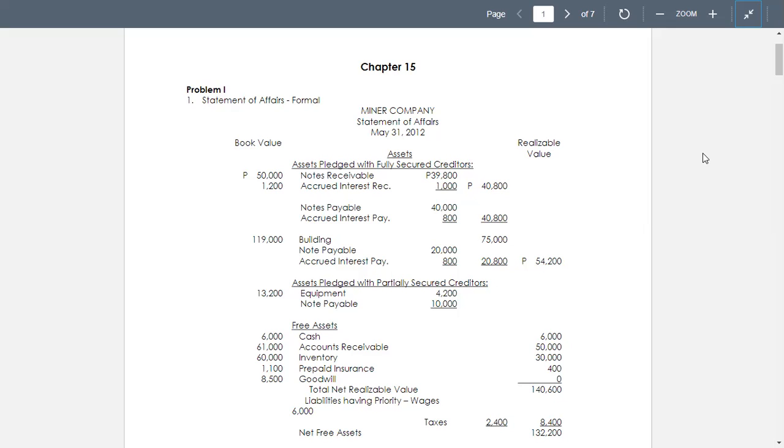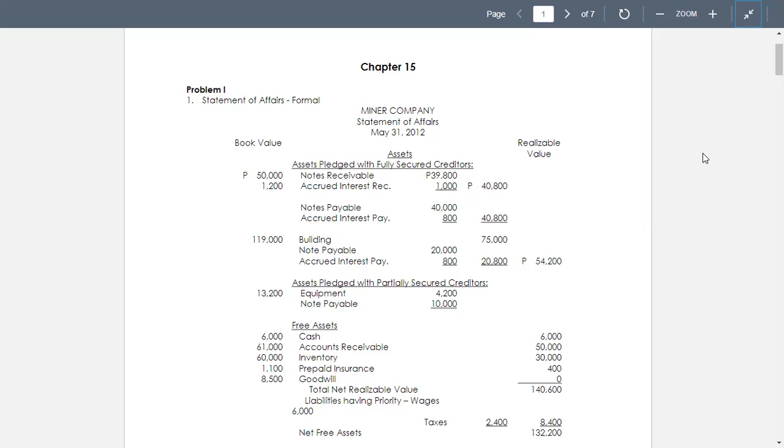So we have now for the notes payable 40,000 and we get the accrued interest payable. So the total is 40,800.